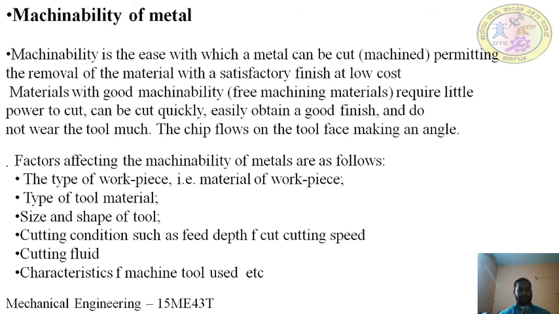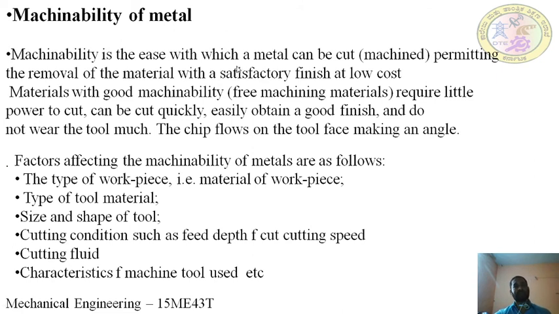Next, the characteristics of the machine tool used. If you use an older machine with a lot of disturbance, you cannot expect good machinability. The machine's condition also matters: how rigid the machine is, how old it is, how efficient it is, and how well it is maintained. If you are using a new machine, it will give good machinability, whereas an old machine will give low machinability. Similarly, an average machine will give average machinability. So the characteristics of the machine also affect the machinability of the metal. These are all the factors that affect the machinability of the metal.